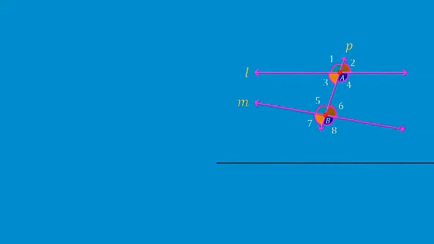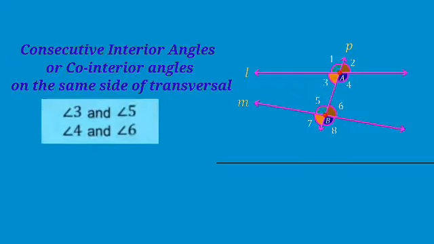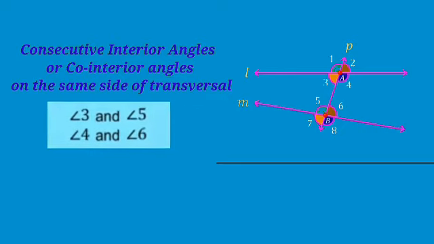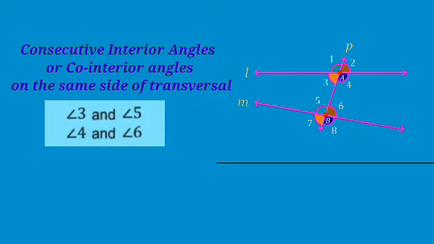Now look at angle 3 and angle 5. They lie on the same side of the transversal and both are interior angles. As we have already discussed, angle 3 and angle 5 are interior angles. So these angles are consecutive interior angles. Similarly, angle 4 and angle 6 are also known as consecutive interior angles because they lie on the same side of the transversal.